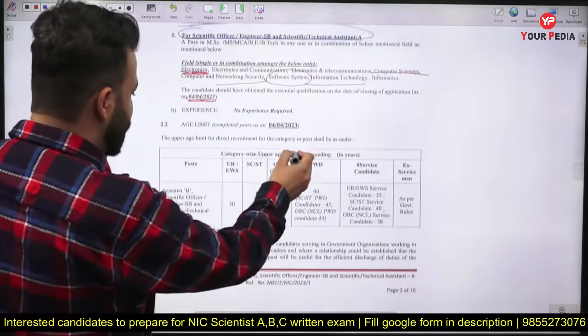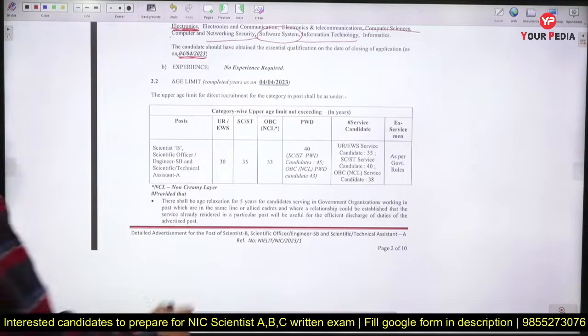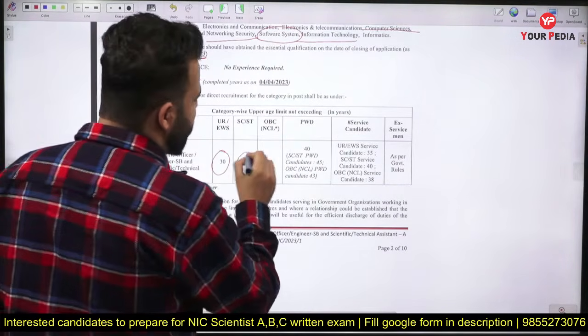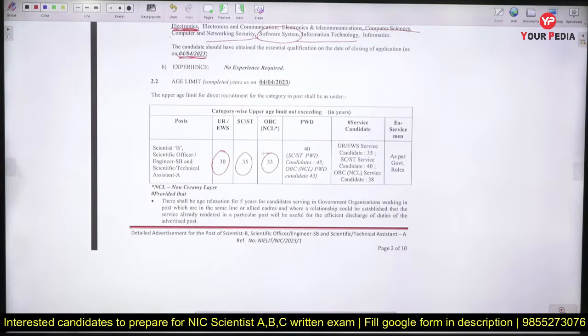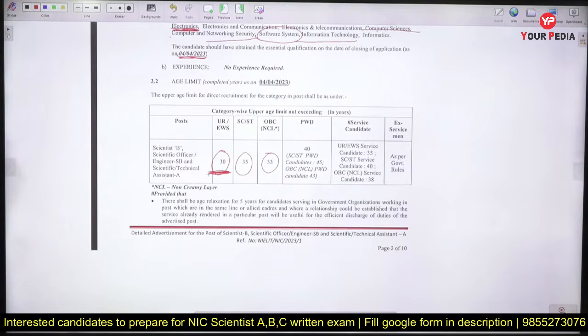Now after that, the age limit. Now the age limit for Scientific Officer B is 30 for unreserved, and for SC/ST it is 35, and for OBC it is 33. For physically handicapped it is 40. Ex-serviceman will be as per government rules, but the least amount of age limit is 30 for the unreserved.